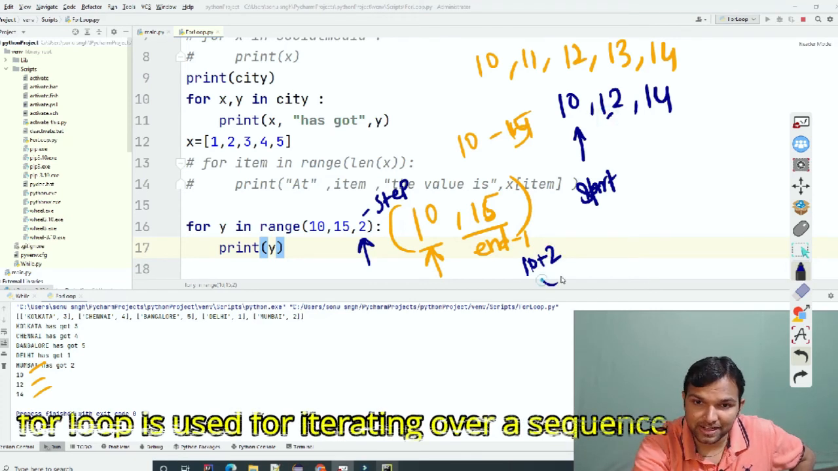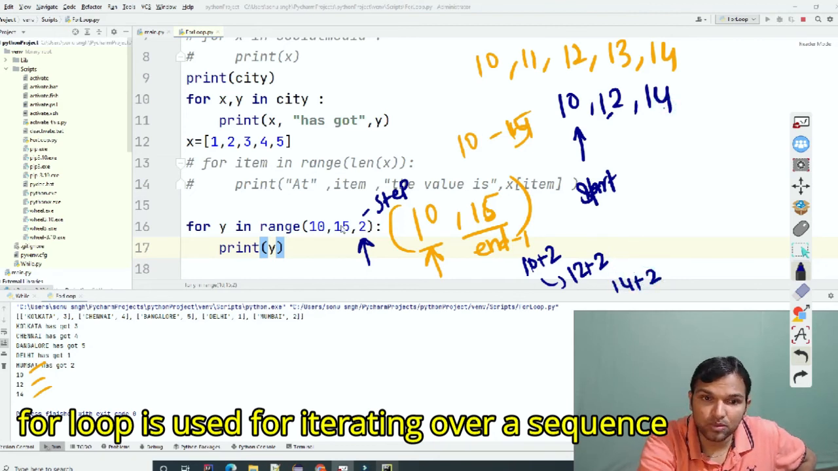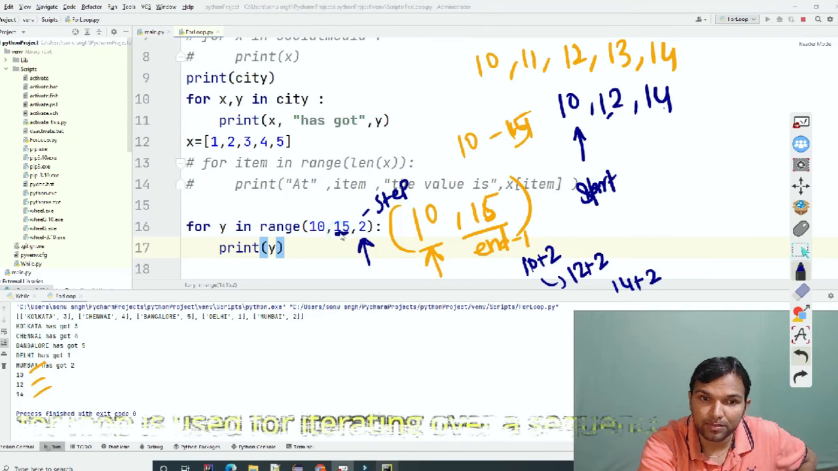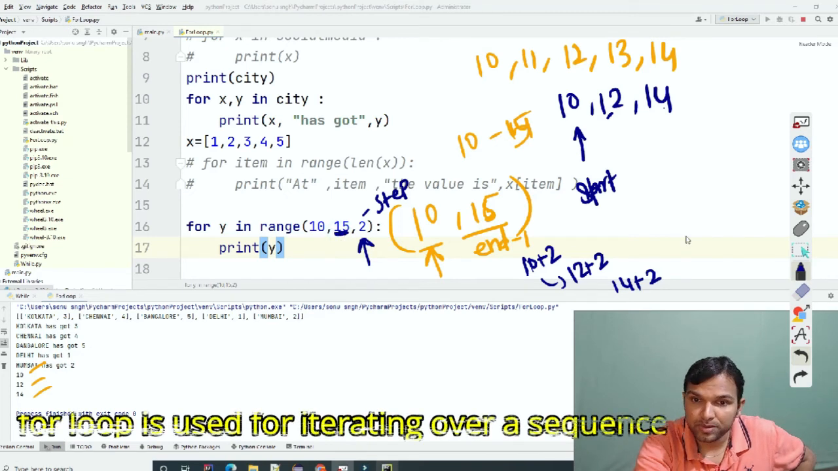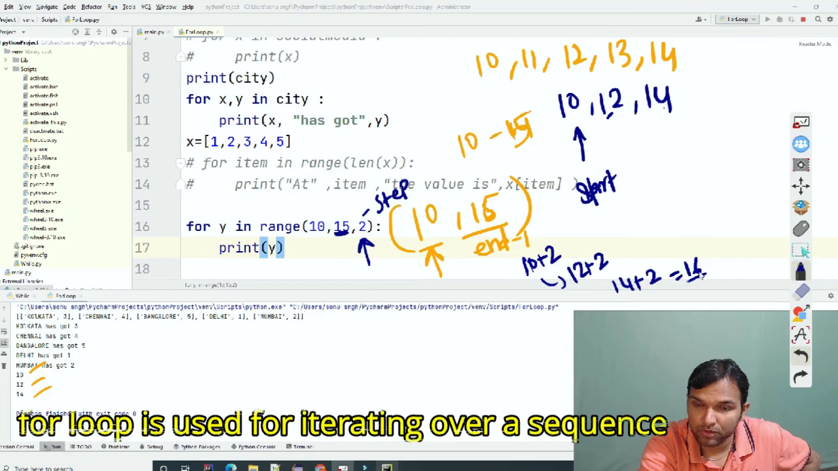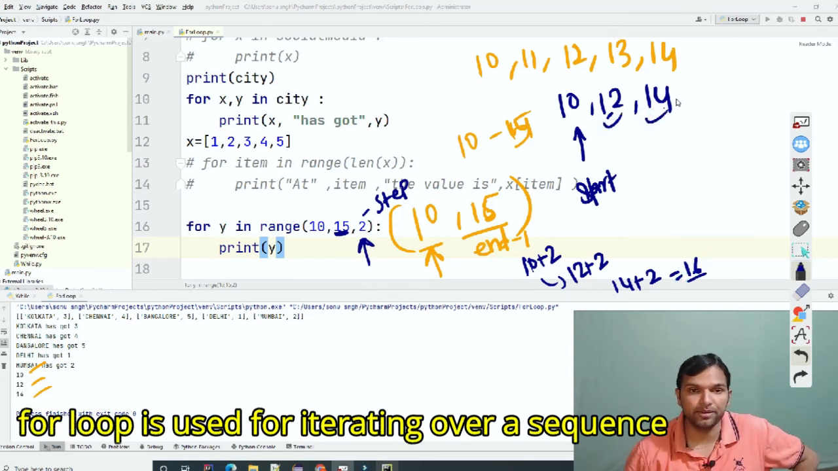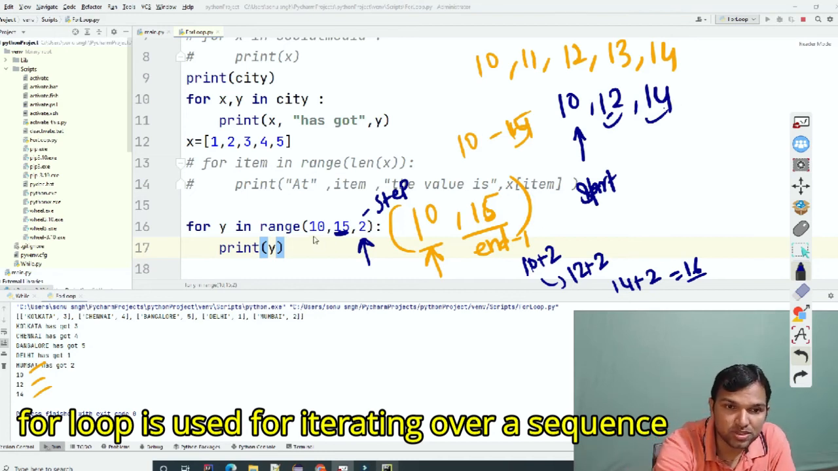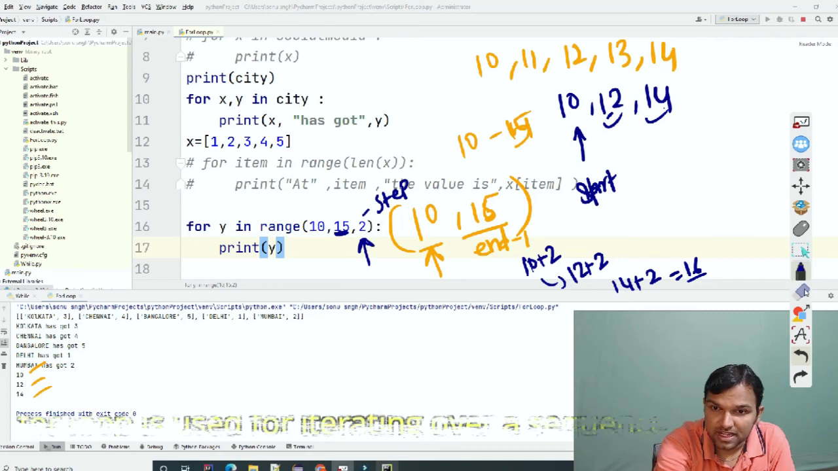So in the next iteration, it will be 12 plus 2. Because we have given step as 2, it will be 14. Now when it does 14 plus 2, it is going out of this range, right? We have given the boundary till 15. So because 16 is going out of that boundary, it is only printing 10, 12 and 14. So I hope this is clear how we will use range and what this step function is.